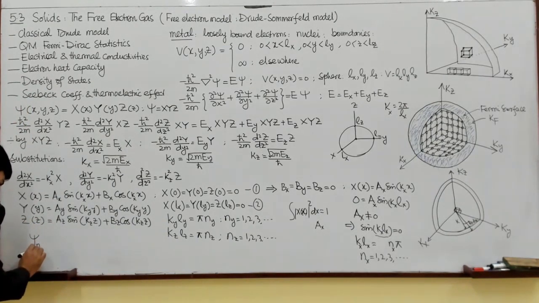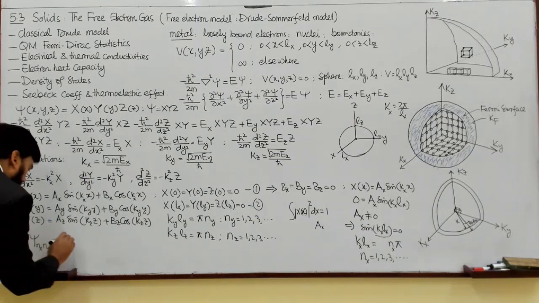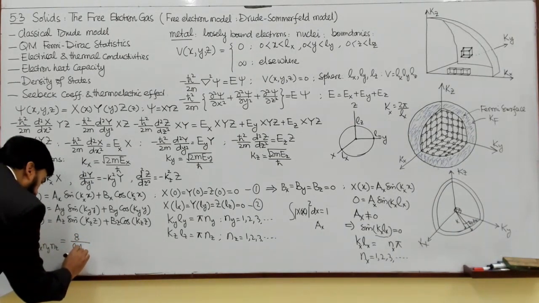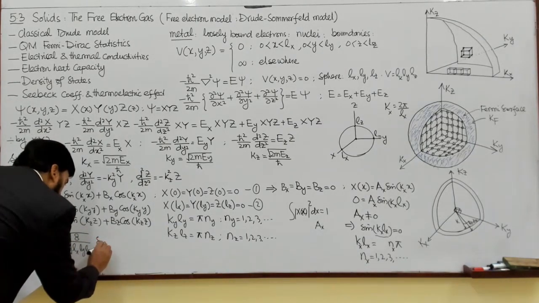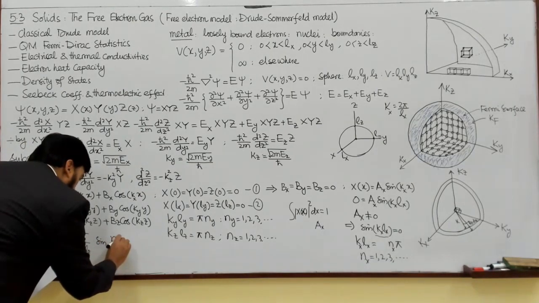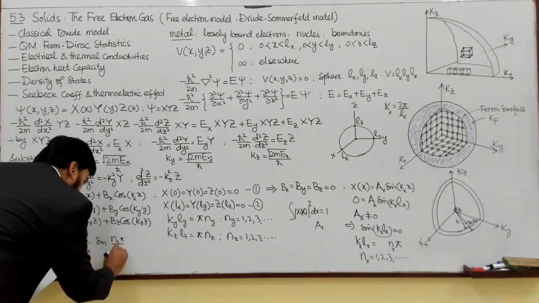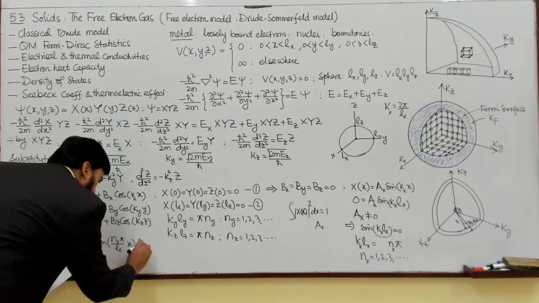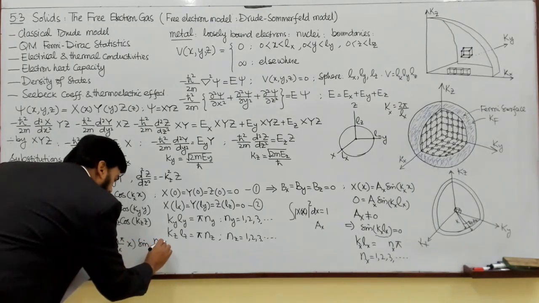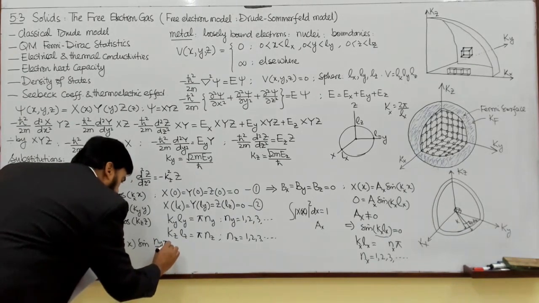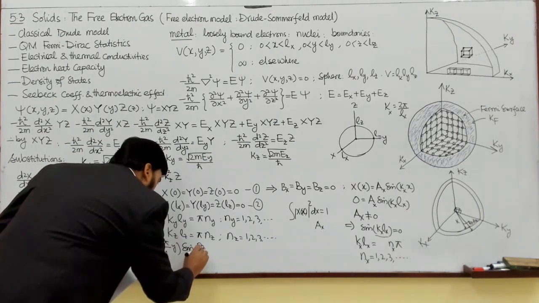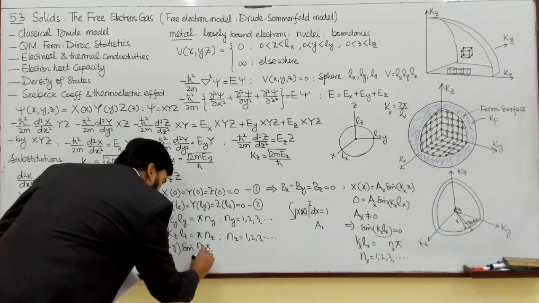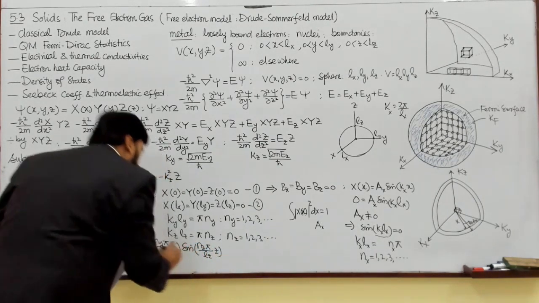I can write the wave function psi nx ny nz equal to the square root of 8 over Lx Ly Lz, times sine of nx pi over Lx times x, then sine of ny pi over Ly times y, and sine of nz pi over Lz times z.